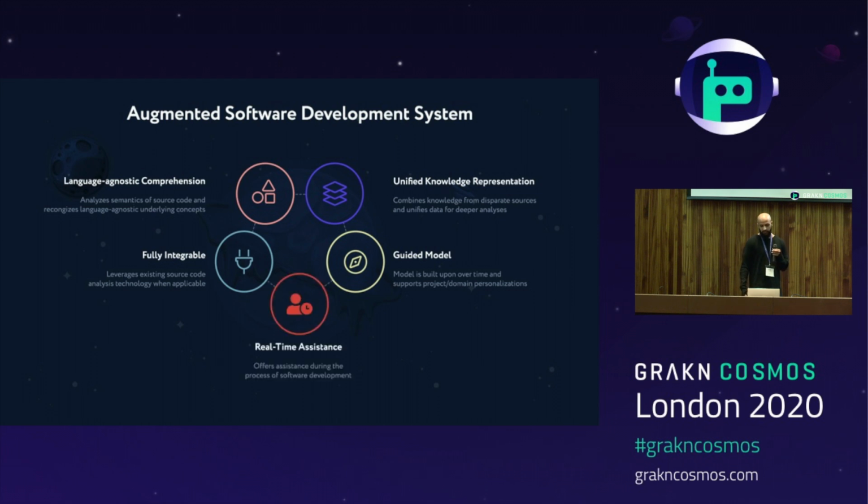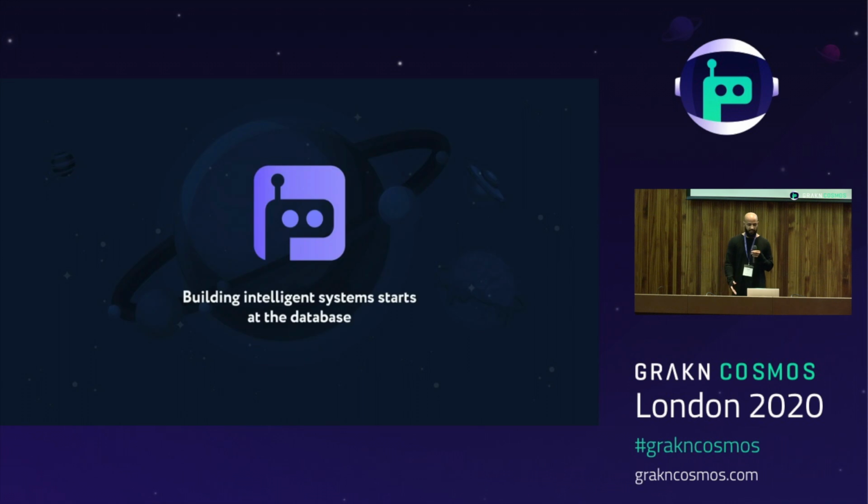And finally, I think they won't just scan and analyze code during or after compilation, but rather during the process of software development. They'll work alongside developers and offer assistance as code is being written. Consider that while code is being written is the most optimal time to actually change and improve it. So essentially what I'm talking about is building a fairly intelligent system. And if working with Grakn has taught me anything, it's that building intelligent systems starts at the database.